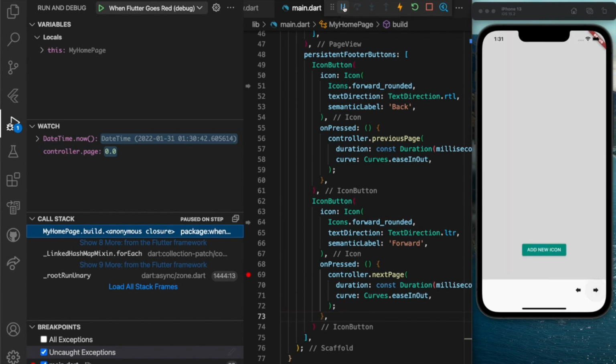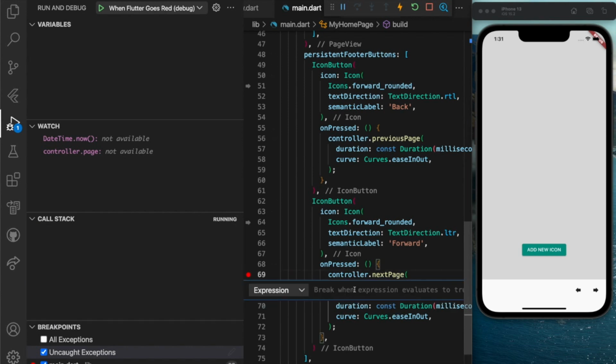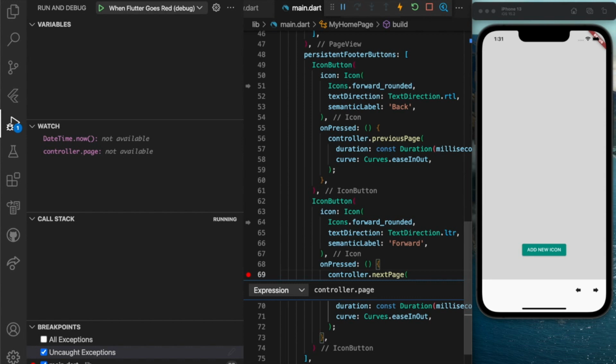As we can see here, one nice feature of breakpoints is also that we can edit them to evaluate some conditional expression when these breakpoints should be active. And let's say the expression is controller.page equals 0.